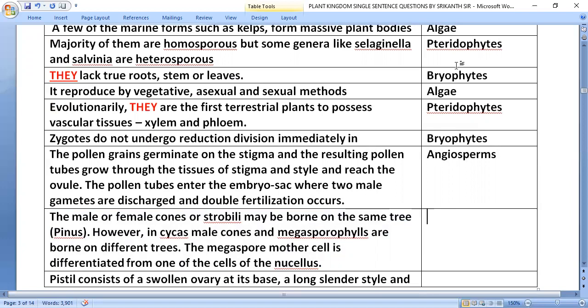The male and female cones or strobili may be borne on the same tree like Pinus. However, in Cycas, male cones and megasporophylls are borne on different trees. Megaspore mother cell is differentiated from one of the cells of the nucellus, that is in gymnosperms.